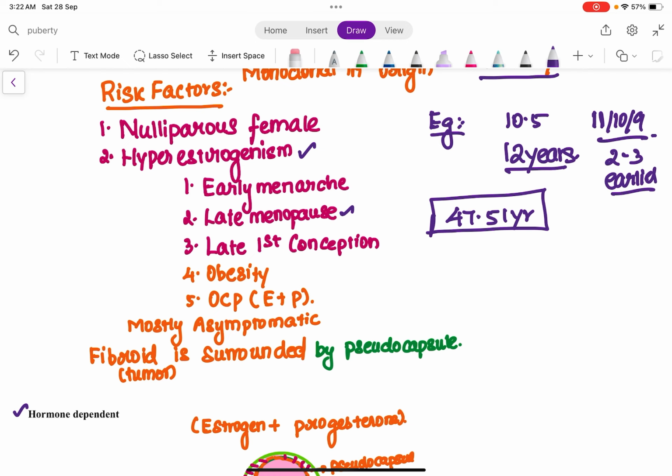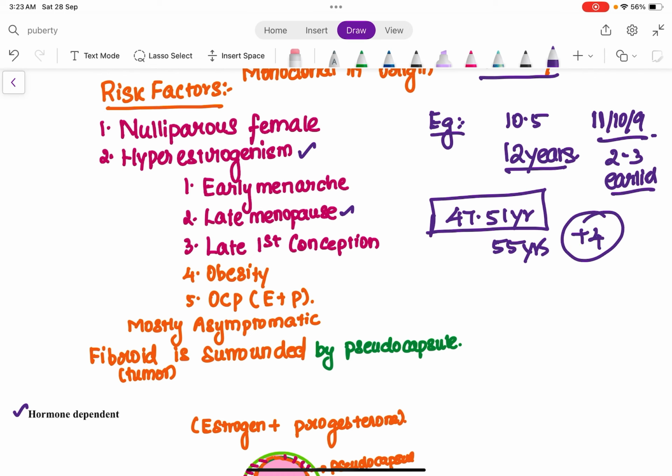Menopause is the cessation of menstruation in a female. Around 47 to 51 years is the average time for the attainment of menopause. If any female attains menopause after 51 years, let's say for example by 55 years, then she is actually exposed to estrogen for an extra period of 4 years.